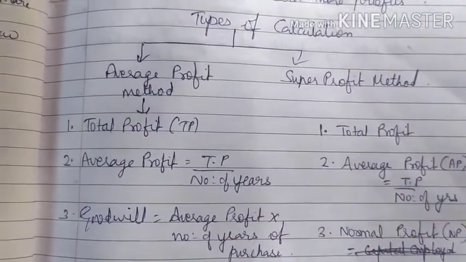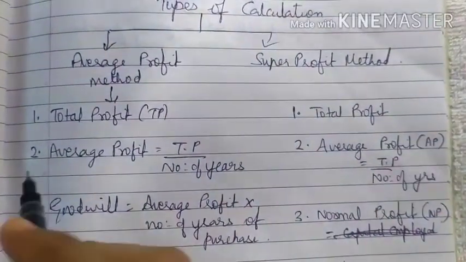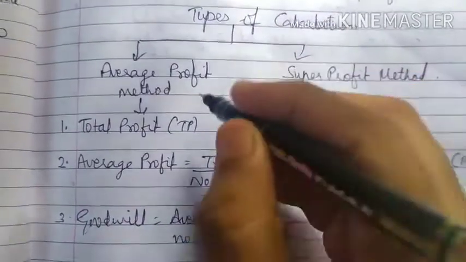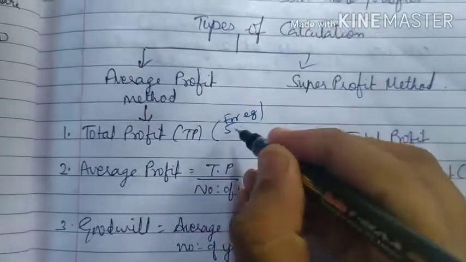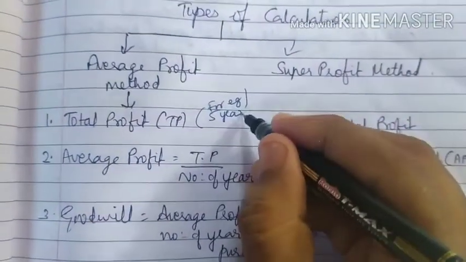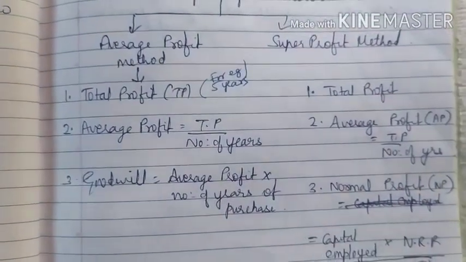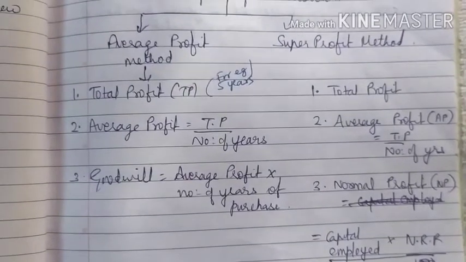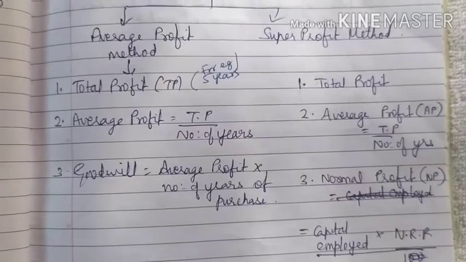The first step is total profit. Suppose for 5 years the profit is given. Suppose 3 years' profits are given to you and 2 years' loss is given to you. I'm just explaining the steps; we will do a sum based on it.